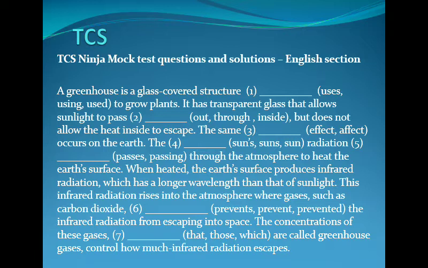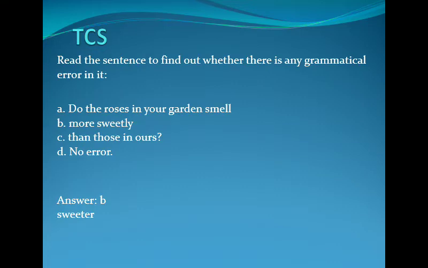Let's have a look at one more slide. Here they are asking for identifying sentence errors. The sentence is split into four parts. It says, do the roses in your garden smell more sweetly than those in ours? It's pretty obvious over here. You cannot say more sweetly. The comparative form of sweet is sweeter. So that's the problem in the sentence. You need to change it to, do the roses in your garden smell sweeter than those in ours? That's why B is to be chosen, since there is an error in the B part.